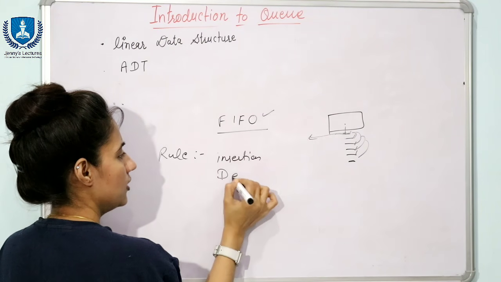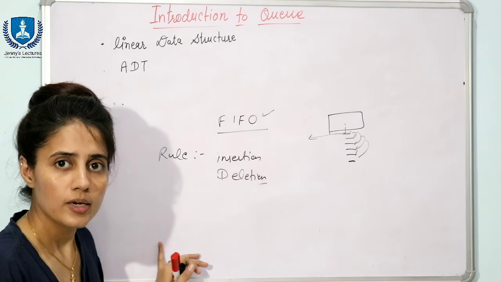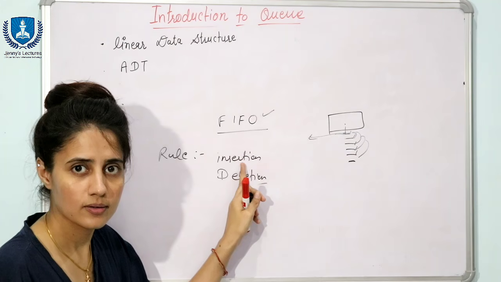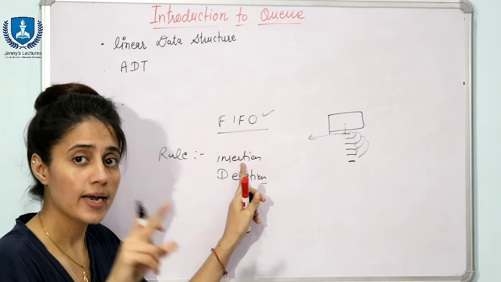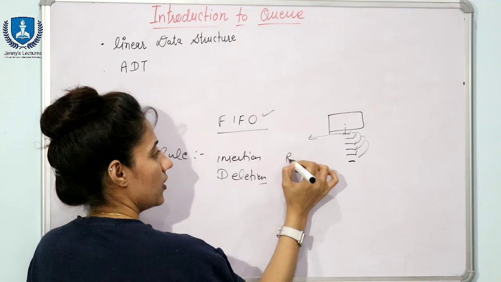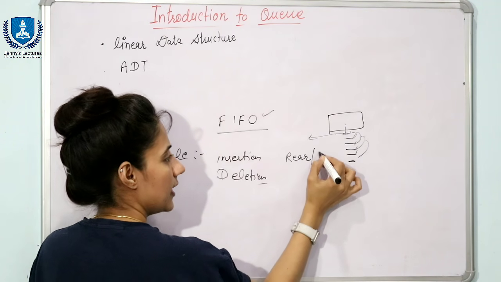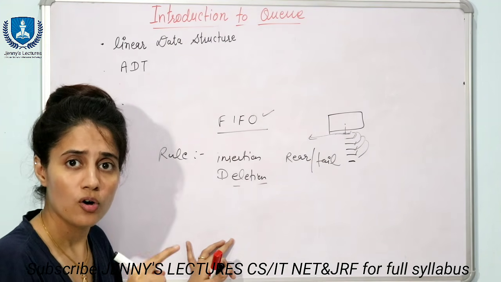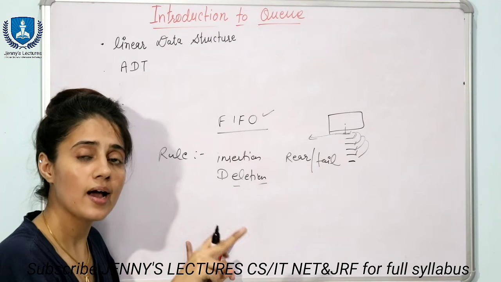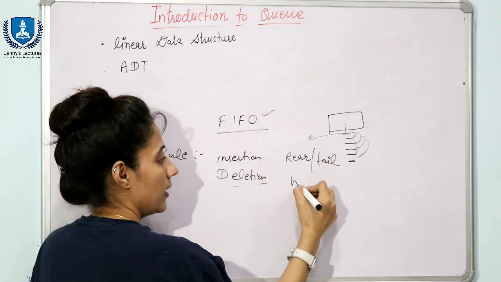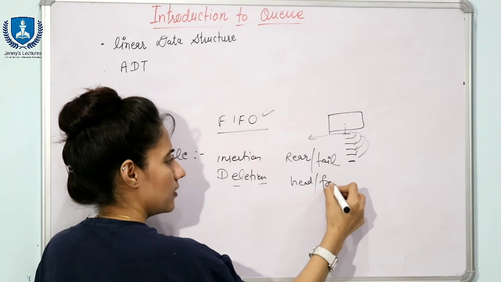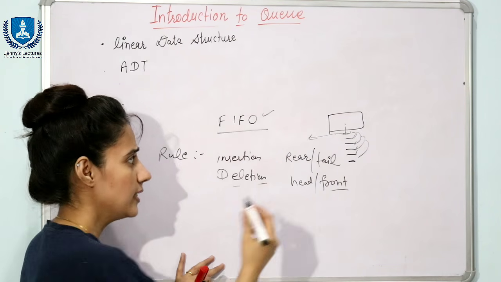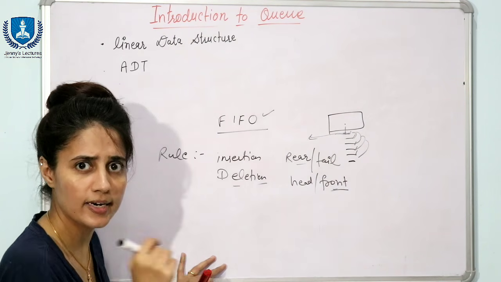Insertion and deletion. In the case of a queue, insertion is performed from one end, and the name of that end is rear or tail, and deletion is performed from the other end, which is known as head or front. Technically, in a queue we use rear and front, not head and tail.